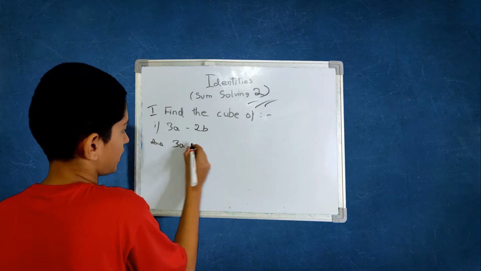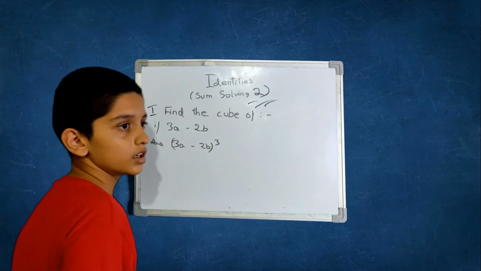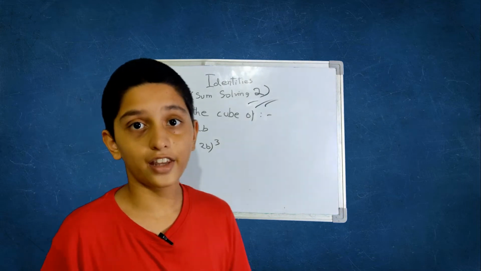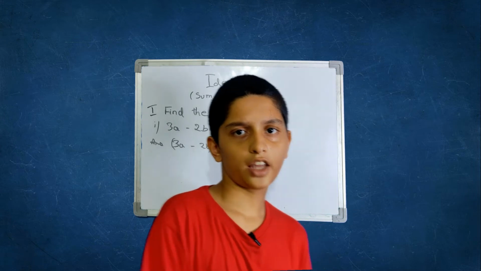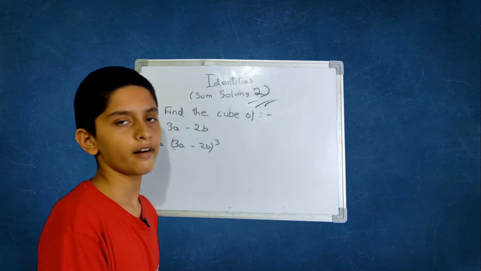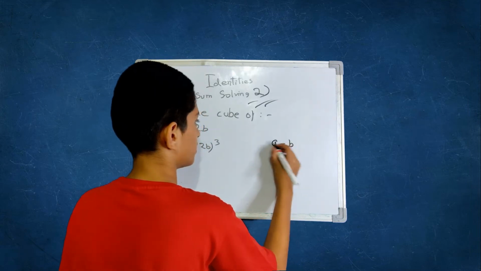The cube is 3a minus 2b the whole cube, and what identity can you use for this? Which identity is suitable? Can you make a guess? If you said this,